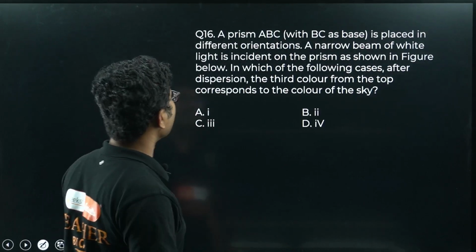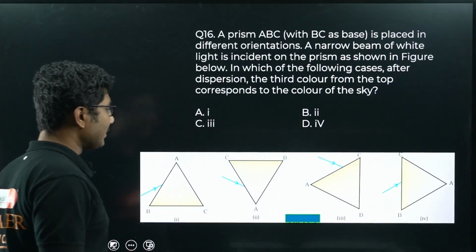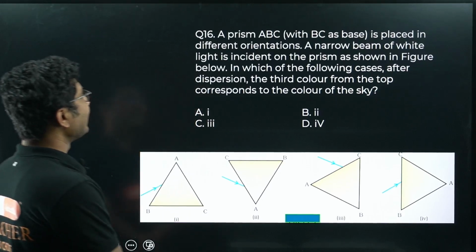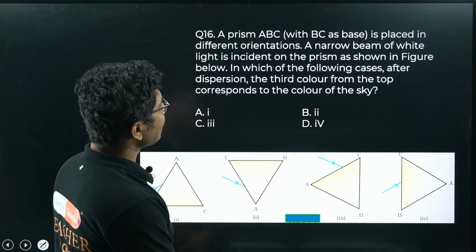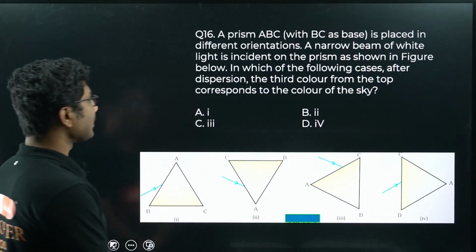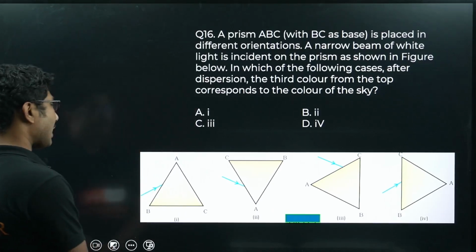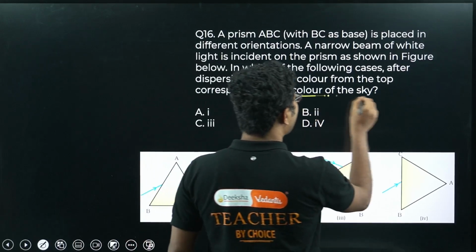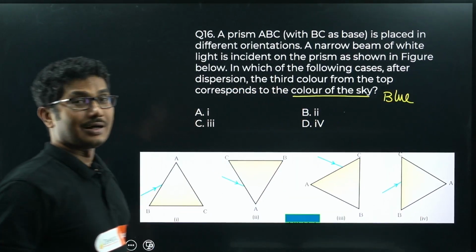Next question, question number 16. So this is related to an image. Let's check the image first. A prism ABC with BC as base is placed in a different orientation. A narrow beam of white light is incident on the prism as shown in the figure. In which of the following cases after dispersion the third color from the top corresponds to the color of the sky? So color of the sky, I have discussed this question during my class. Color of the sky is blue, obviously. So when will we get the third color as blue?